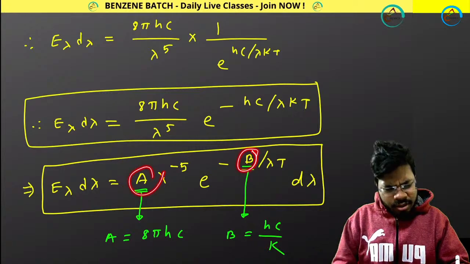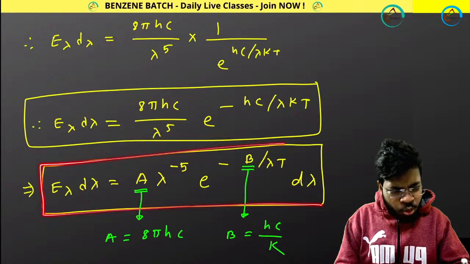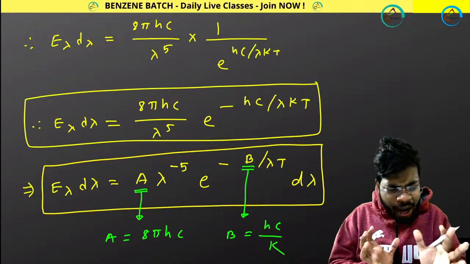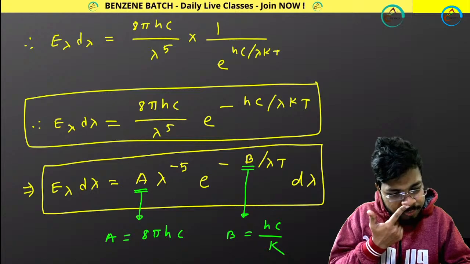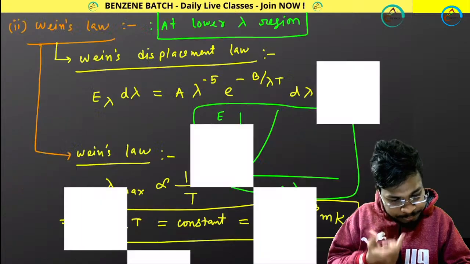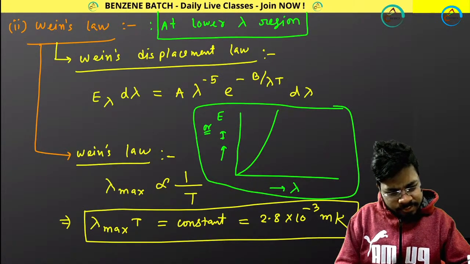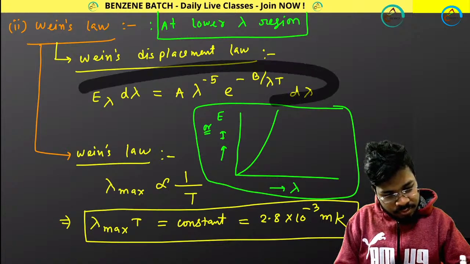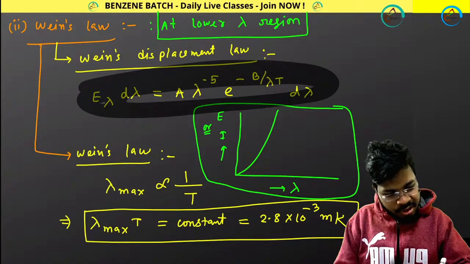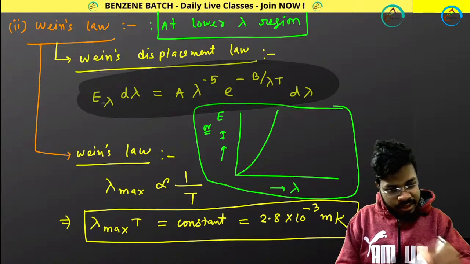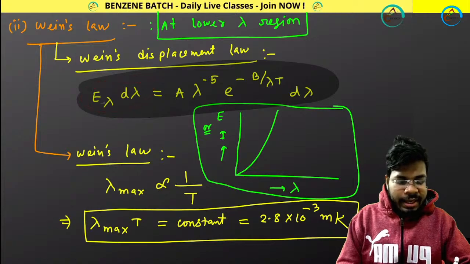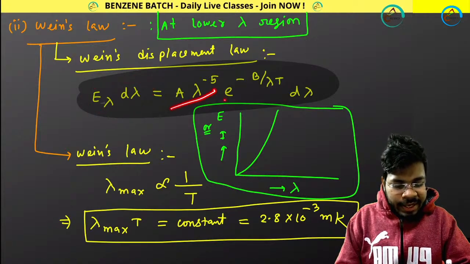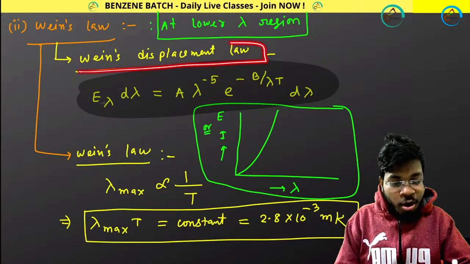This equation is a very well-known equation, right? Where have I seen this equation? Let me show you. Can you look at this expression? E lambda d lambda equals A lambda to the power minus 5 e to the power minus B by lambda T d lambda. Wien's displacement law.